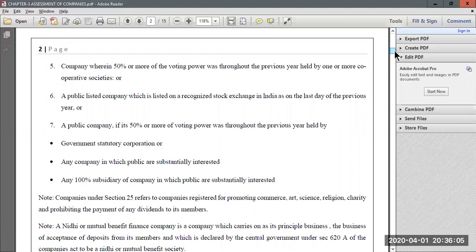Now again, if it is a public listed company which is listed on a recognized stock exchange in India, even on the last day of the previous year, then again it will fall under this category. Again, if there is any public company whose voting power, 50% or more of its voting power throughout the previous year, was held by any government company or the company in which the public are substantially interested, or any other 100% subsidiary company in which the public are substantially interested, then again it will fall under the same category of company.